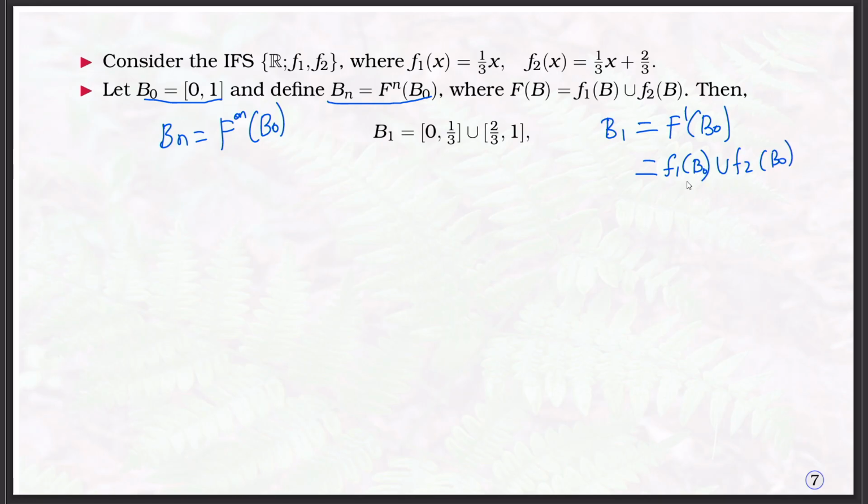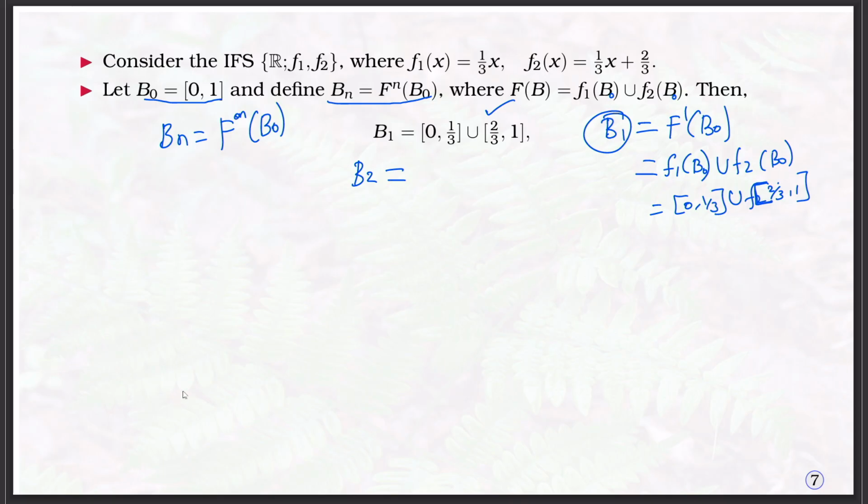So, our B naught is [0, 1]. F1 will map [0, 1] to [0, 1/3]. Here it is not B, it is B naught. And F2 will map B naught to [2/3, 1]. So, B1 is the union of these two sets. Now, we need to find what is B2.